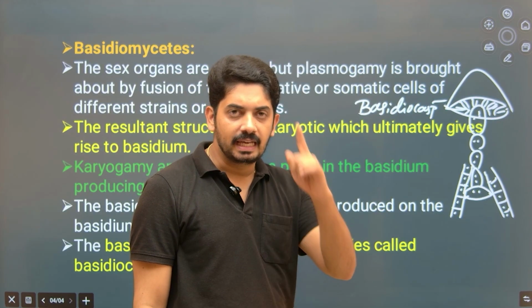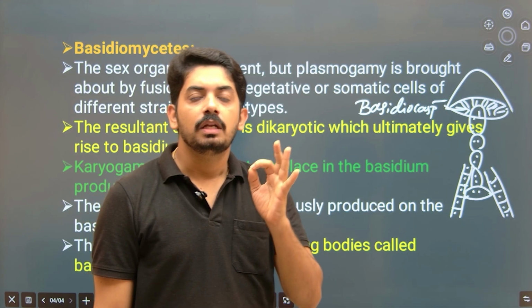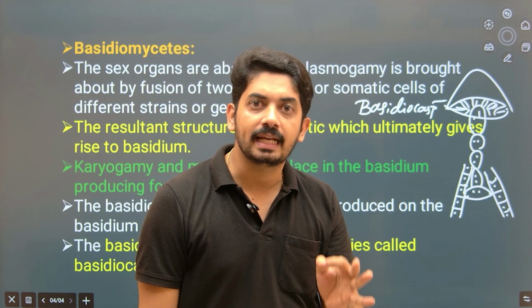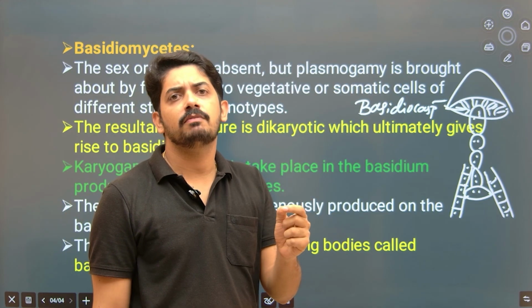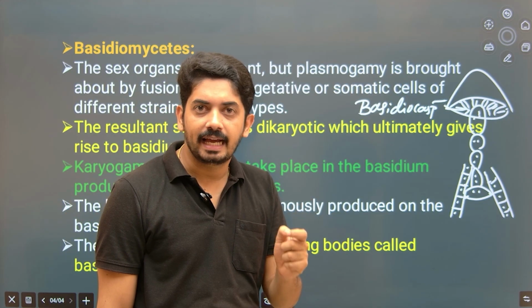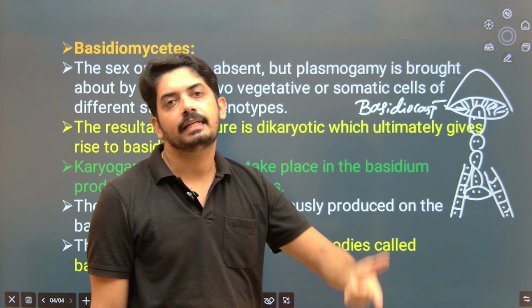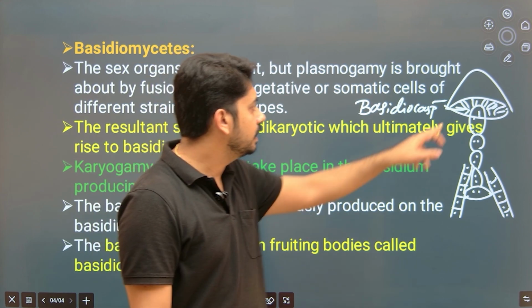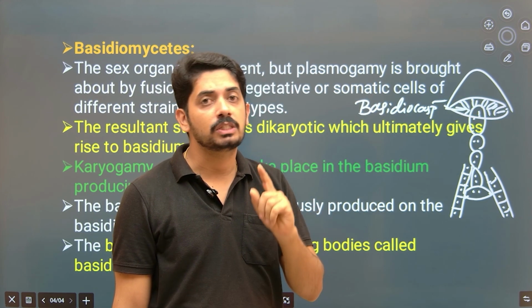Inside the basidium, carefully listen. Inside the basidium, now two nuclei undergo fusion, and that we call karyogamy. Now for a very short interval of time, a transient time, this cell becomes diploid and it immediately undergoes meiosis and produces the spores. Now here spores are produced. How they are produced? This is also very important.